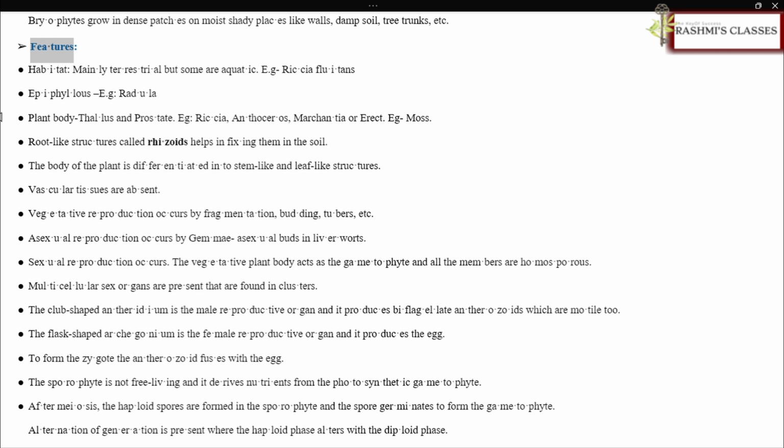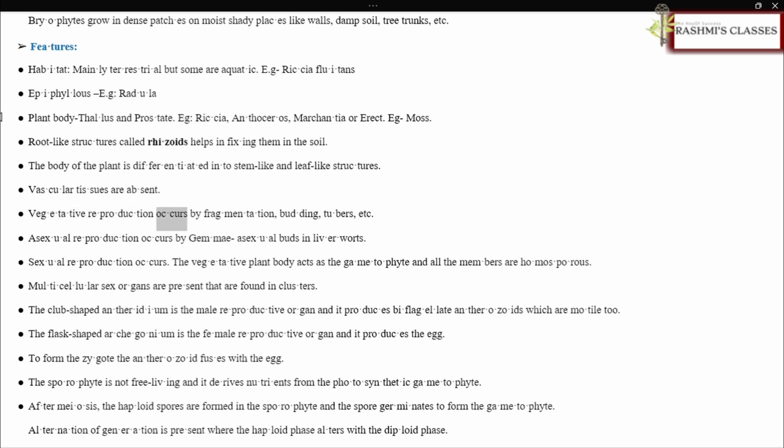Features. Habitat: mainly terrestrial but some are aquatic, e.g., Riccia fluitans. Epiphyllous, e.g., Radula. Plant body: thallus and prostrate, e.g., Riccia, Anthoceros, Marchantia, or erect, e.g., moss. Root-like structures called rhizoids help in fixing them in the soil. The body of the plant is differentiated into stem-like and leaf-like structures. Vascular tissues are absent.